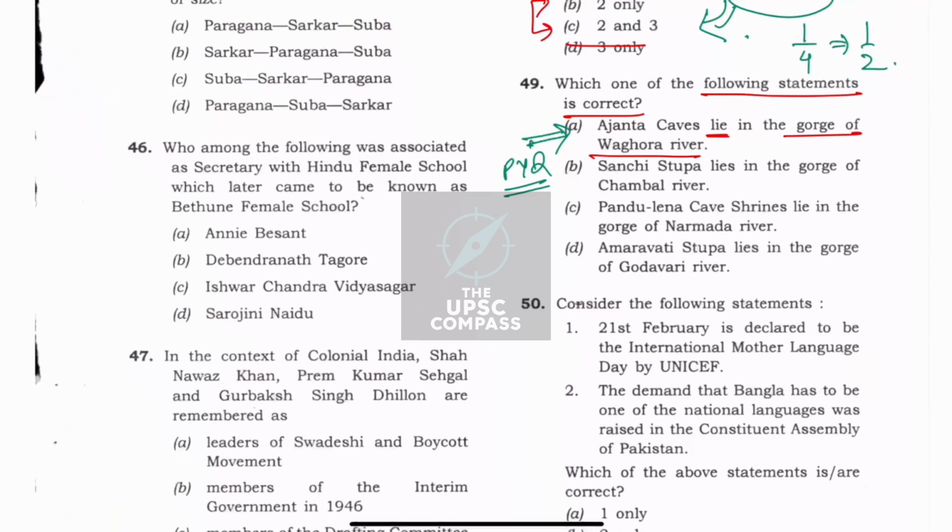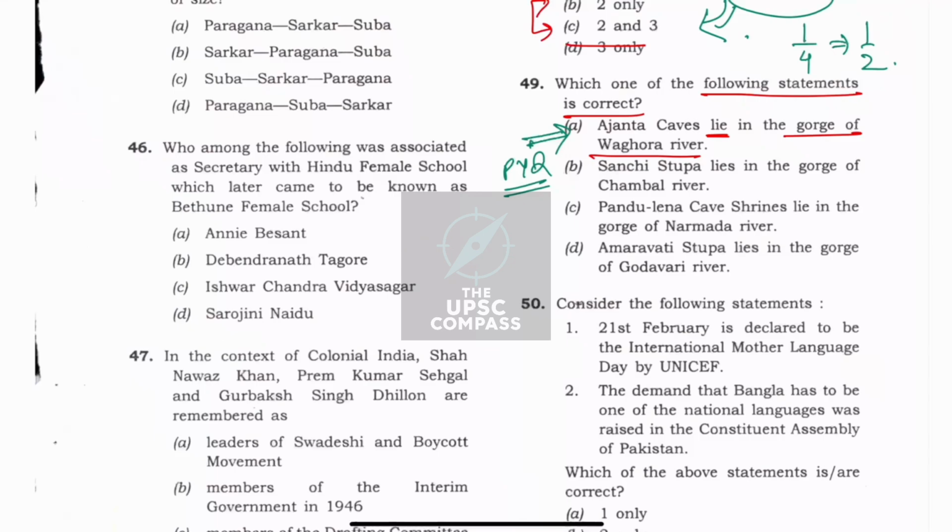But this also gives us hints to what UPSC is thinking of. We should be prepared for Pandulena caves in this year's paper, where it is situated, where the Amravati Stupa is situated, and where Sanchi Stupa is situated. Comment down below which are the rivers or gorges where these three things are situated, and it might be there in next year's paper or this year's paper, right?